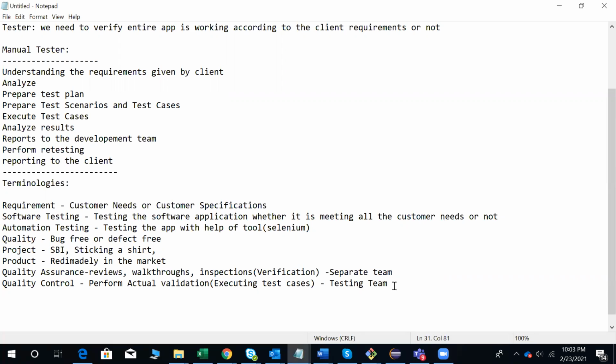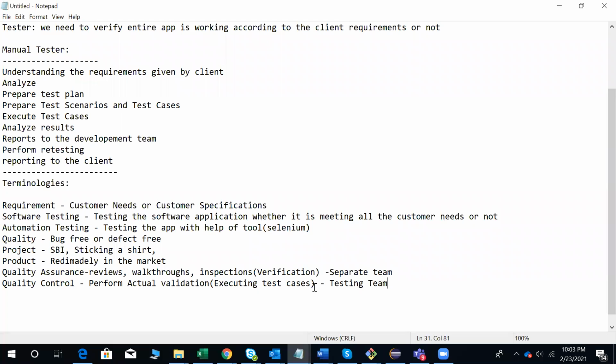So quality assurance and quality control. Quality assurance means you are assuring the quality of the application. Quality control is where we are performing the actual validations, actual testing, and we need to verify whether it is working according to the customer requirements or not. So these are all about quality assurance and quality control.